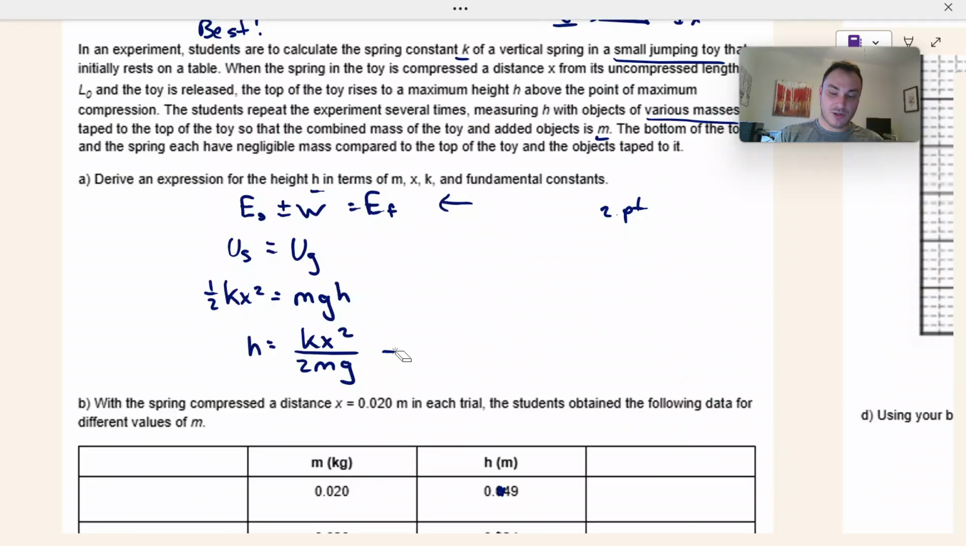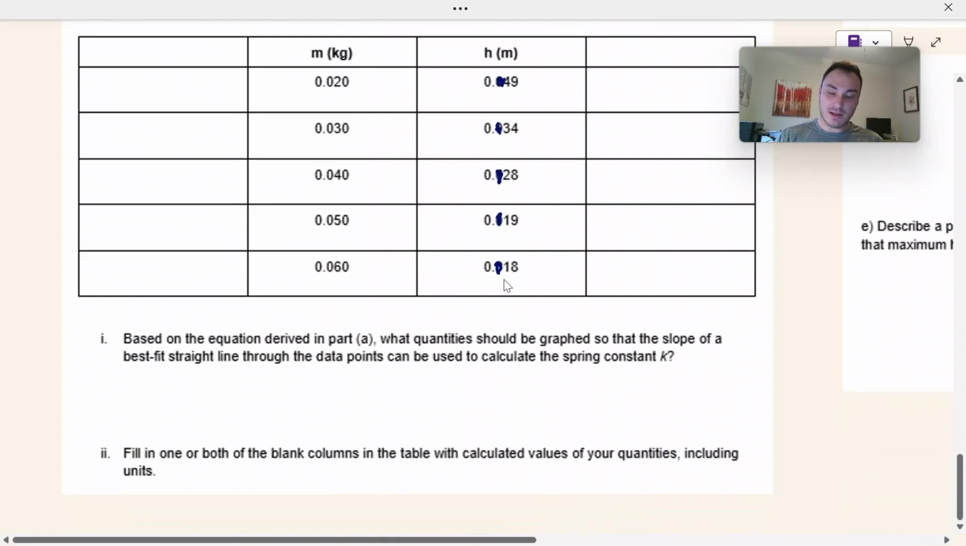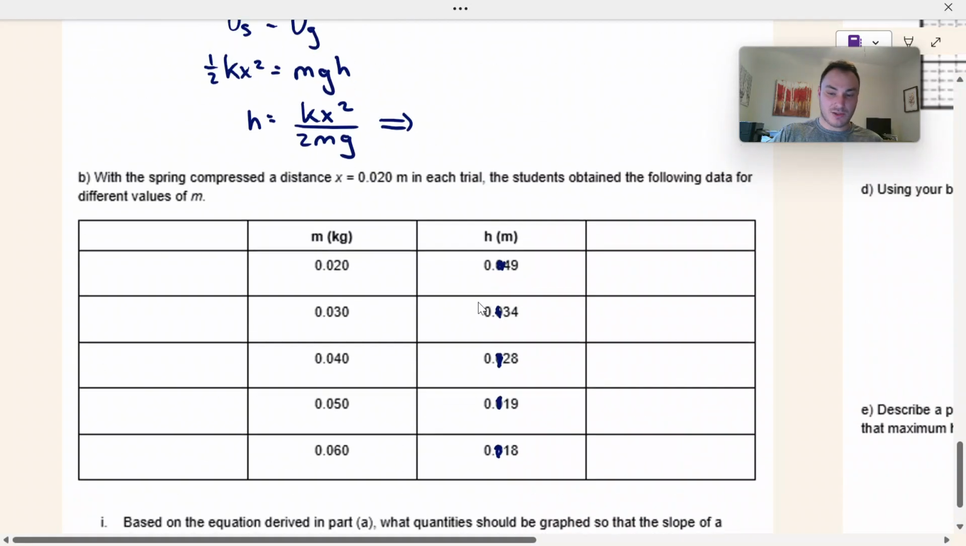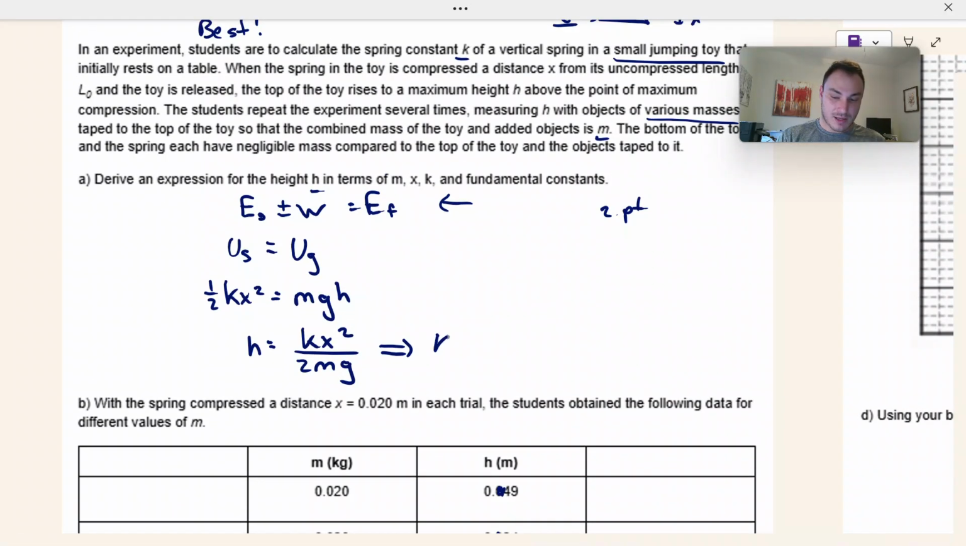Actually, first thing I'm going to do is solve for k, since k is ultimately what we're trying to find. We're trying to find the spring constant k, so let's solve for k. k is going to be equal to 2mgh over x squared. Now let's separate my variables from my constants. In this lab, the way that this is set up, height and mass are not constants. Everything else is a constant: the compression, gravity, and then that 2. So let's do this: 2g over x squared times m times h.